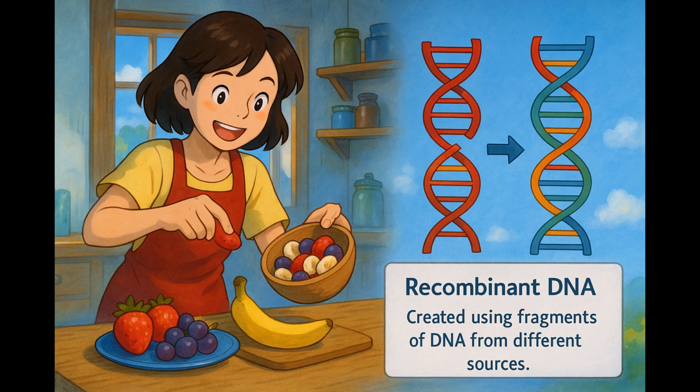In this analogy, each type of fruit you add represents a different DNA fragment from various sources, and the final fruit salad is akin to the recombinant DNA, offering new characteristics that the individual components couldn't achieve alone.